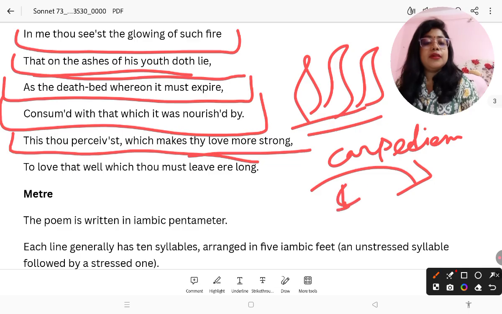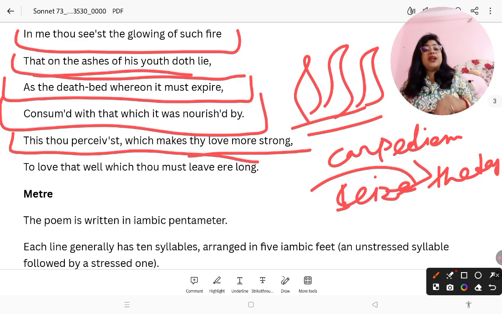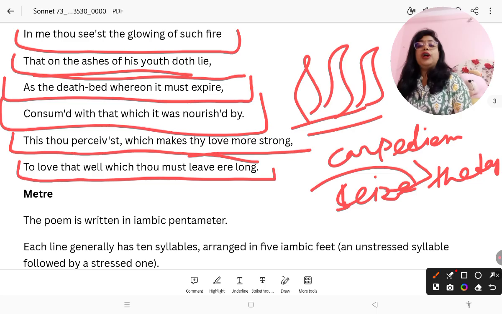Okay, seize the day means pluck the day, or live to the fullest. Whatever time you have, however much time you have, you have to live the fullest. So therefore the poet is saying that you have realized the fact which makes thy love more strong, which makes you love me more strongly, and to love that well which thou must leave ere long.